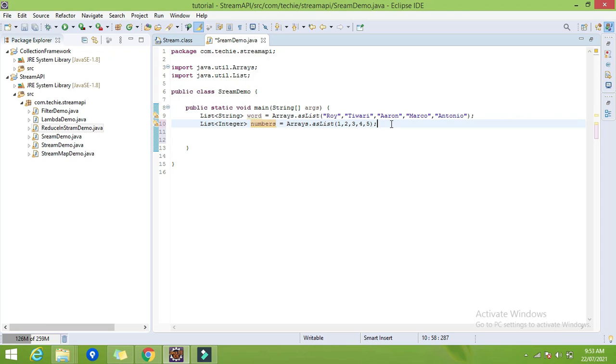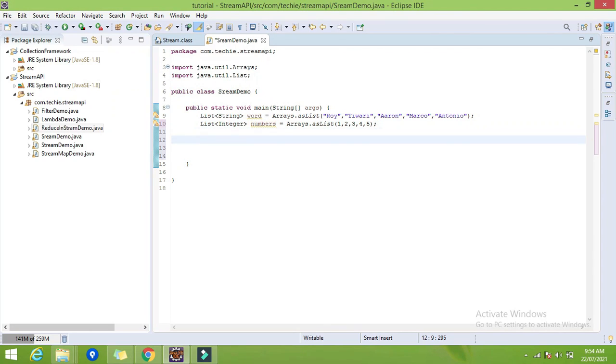So basically what is reduce? Reduce is the method in the stream API which reduces all the elements of the stream into a single element. Like we have the sum, mean, aggregate, max, min. These are some methods which give a single element, right? Like that we have reduce, which reduces all the elements from the stream into a single element. Sum, max, min are only applicable to the integer type of data, but reduce we can apply on strings as well. So let's try one by one.